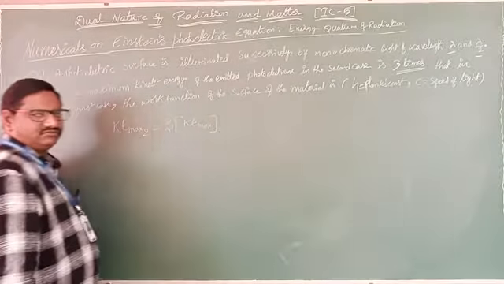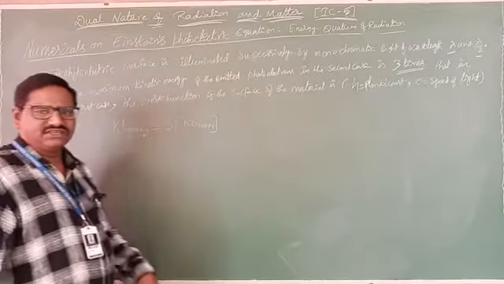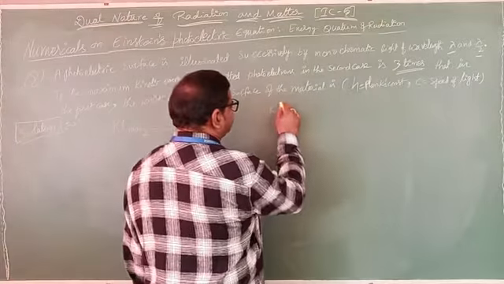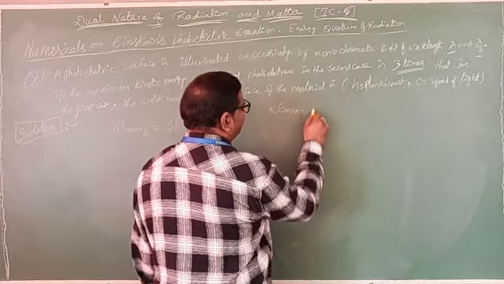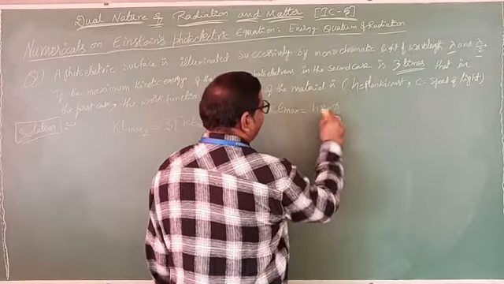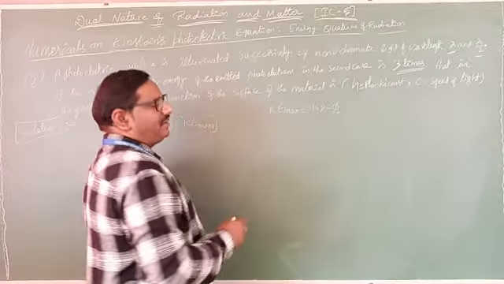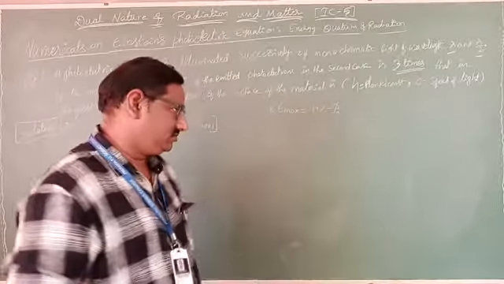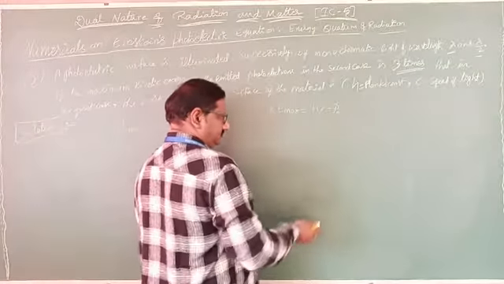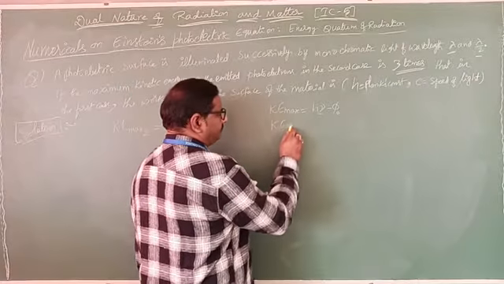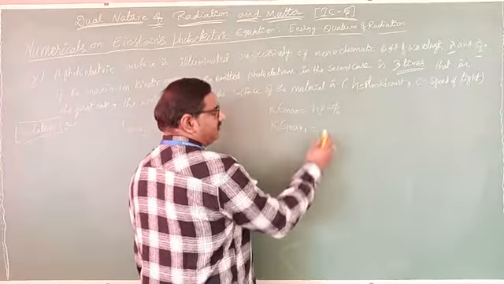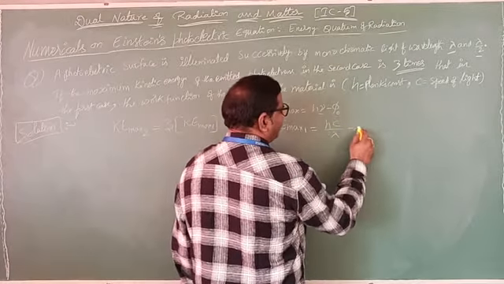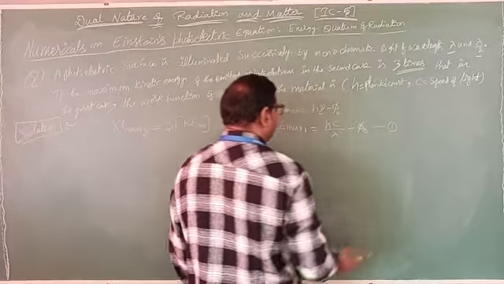They gave the condition. Already we know Einstein's photoelectric equation. What is that? Kinetic energy maximum equals, what can you write? h nu minus phi naught. In terms of lambda, because here light wavelengths are considered, I will convert this one. So KE maximum 1, initially, equals, what can I write now? hc by lambda minus phi naught. Equation 1.